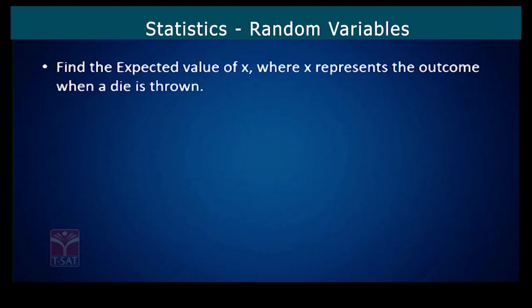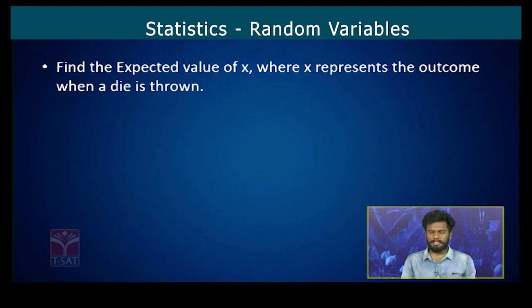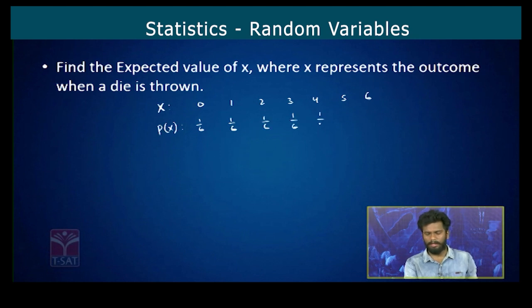Check the example here. Find the expected value of x where x represents the outcome when a die is thrown. So first, take a random variable and the probability of x's. The random variable will take the values 0, 1, 2, 3, 4, 5 and 6. Those are the possible outcomes. The probability of getting 0 is 1 by 6, the probability of getting 1 is 1 by 6, and it is equal for everything. Now we have to find the expected value of x, expectation of x.